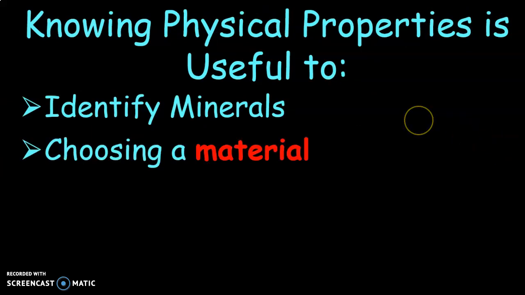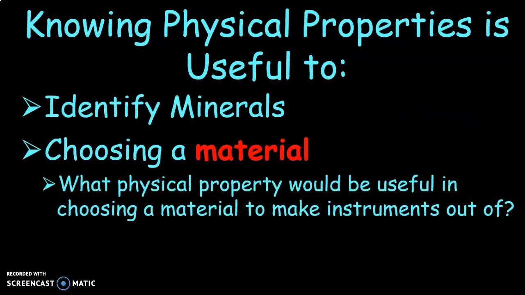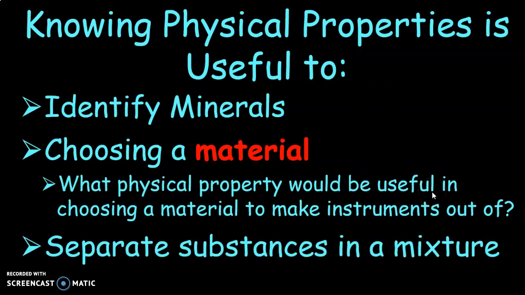Knowing physical properties is useful because it can help us do things like identify minerals, or choose a material to use when we're building something. For example, we wouldn't want to make an instrument out of paper. You can't really make a trumpet out of paper.